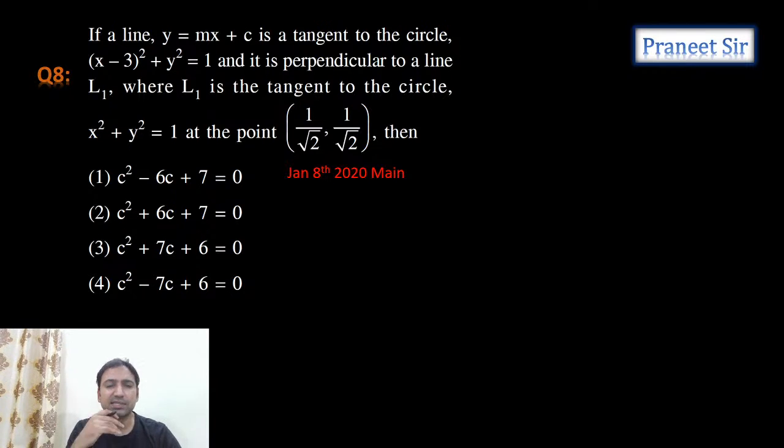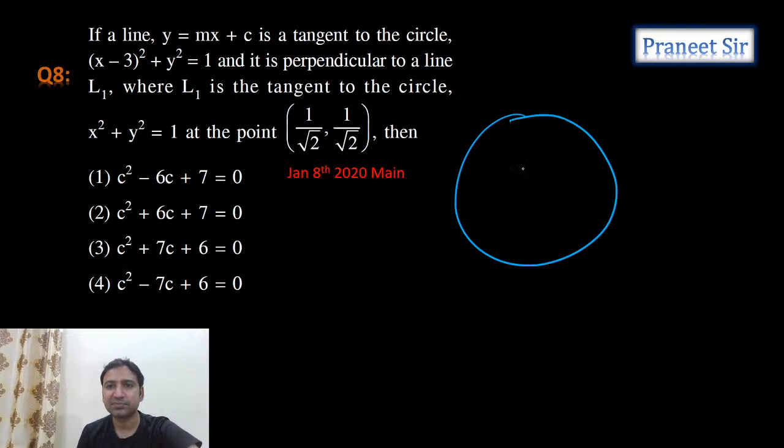So guys, let's see this question. If a line y is equal to mx plus c is a tangent to this circle and it is perpendicular to the line L1, and L1 is a tangent to the circle x square plus y square is equal to 1 at the point (1 by root 2, 1 by root 2), then what is this? c square minus 6c plus 7 is equal to 0. Okay, whatever be the condition. So chalo, let's do this question guys.